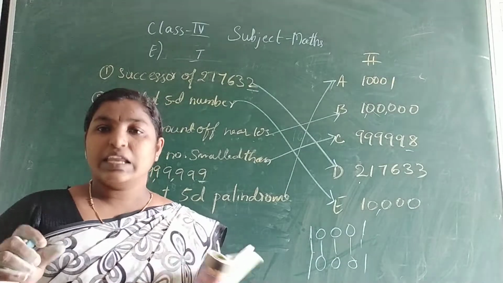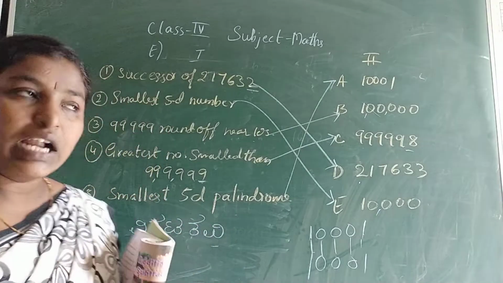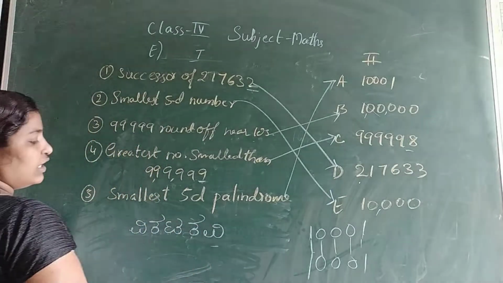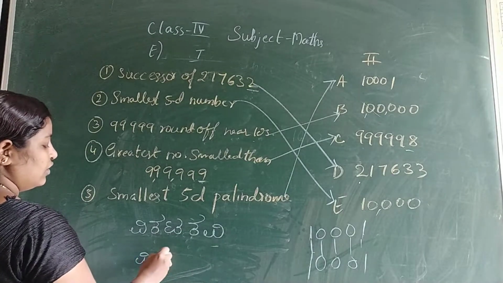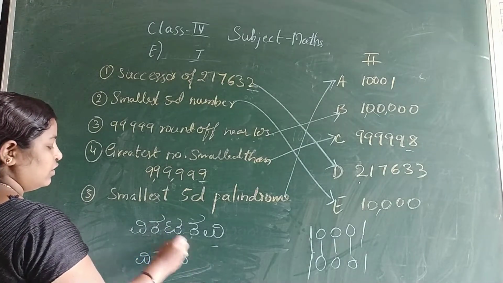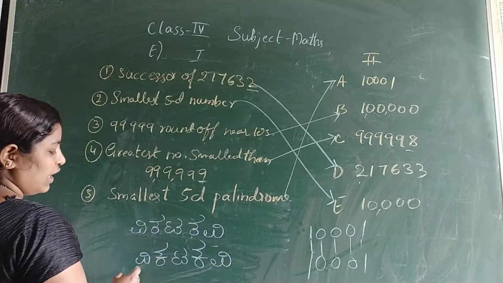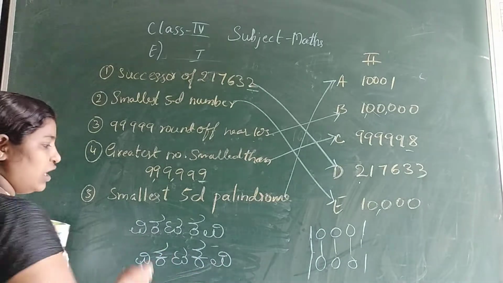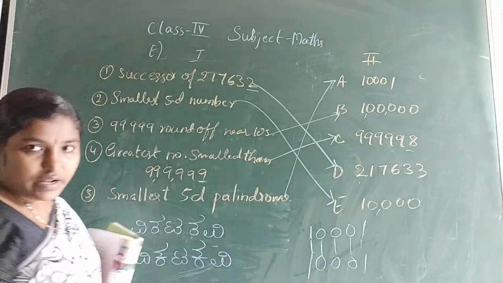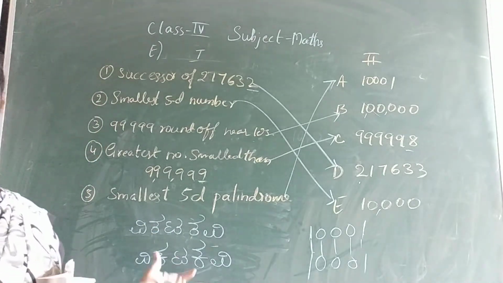So this word, Vikata Kavi, we will write in reverse order. Vi, ka, ta, ka, vi. Again read it, Vikata Kavi. So no change at all. If we write in reverse order also, we will get the same word.